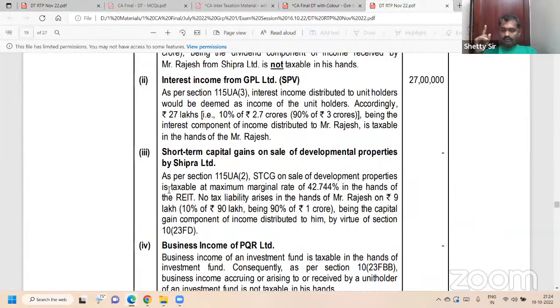Cash rate. The REIT, the business trust, pays tax at MMR. Maximum marginal rate. What is maximum marginal rate? The highest rate applicable to an individual: 30% plus 37% surcharge plus 4%.